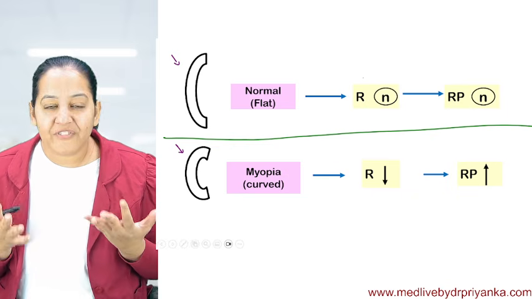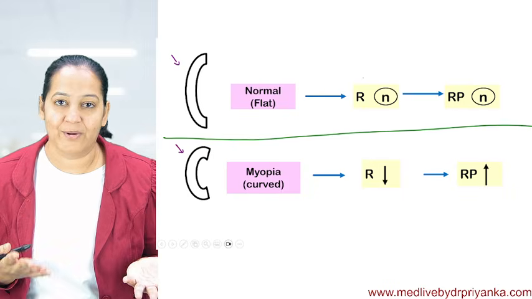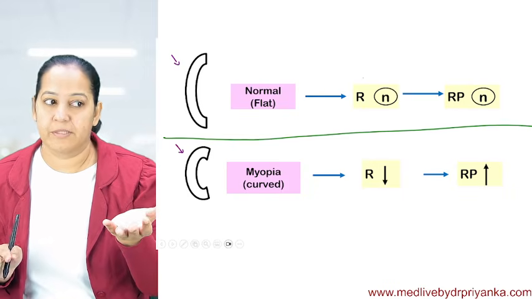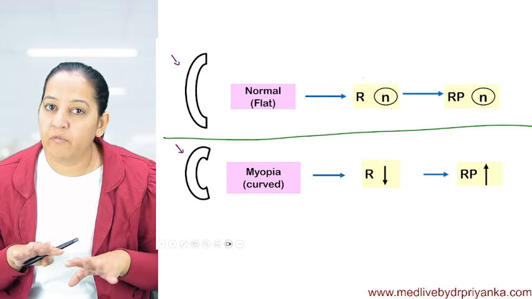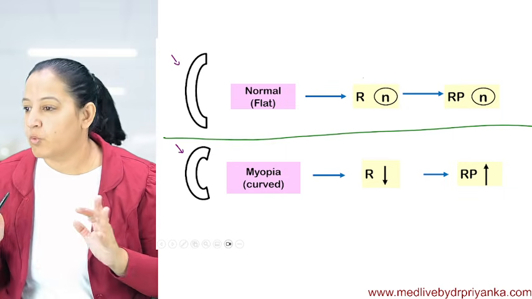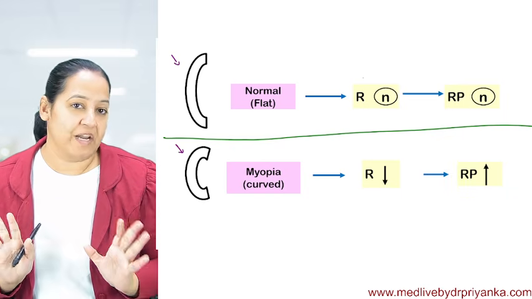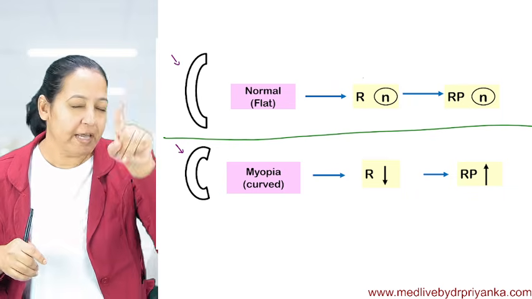Now see the difference between the two corneas, people. And one more thing: these diagrams, which I am going to show you in the surgeries, are nowhere given in this world, on any source, on any platform, on Google, on any book. This is my innovation. It is the simplest version in which I'm telling you the surgeries today. So please focus. Can you see the two corneas?